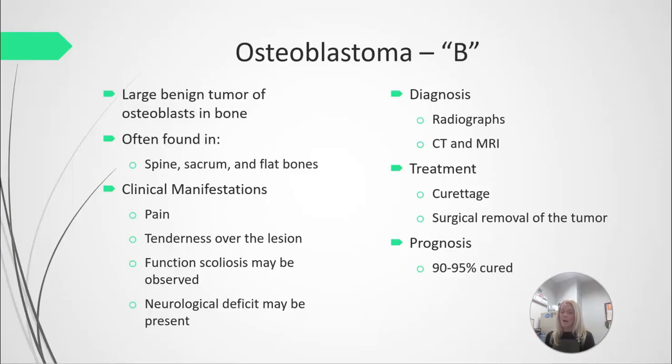Diagnosis, as always, is going to be X-rays and CT or MRI. Treatment can include curettage, which is scraping to remove the tissue from the bone, or surgical removal of the tumor. 90 to 95% of osteoblastomas are cured with this initial treatment.